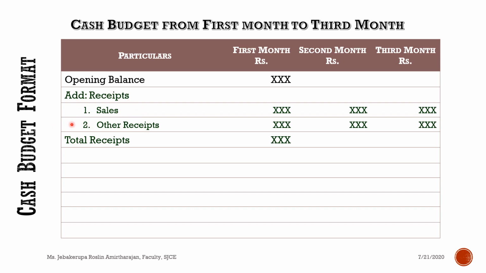Okay, definitely we do a business, and in the business we do a selling activity, and through our selling we receive money regularly. So that is what we call sales. Again, an important thing: this is expected sales, because we are preparing before the month.